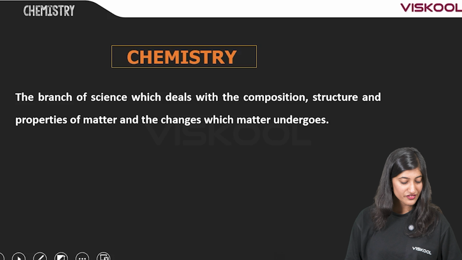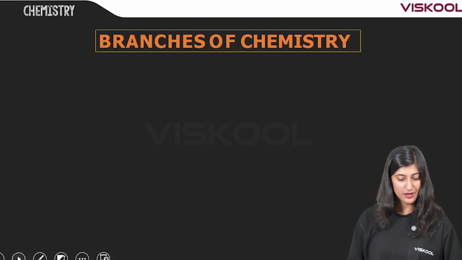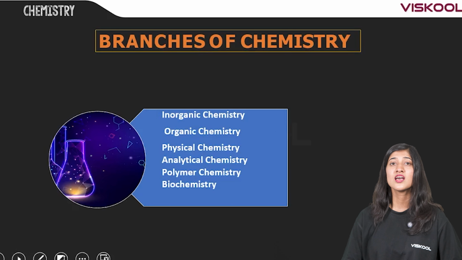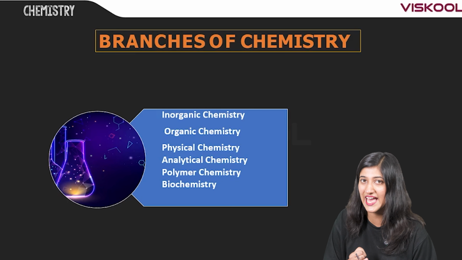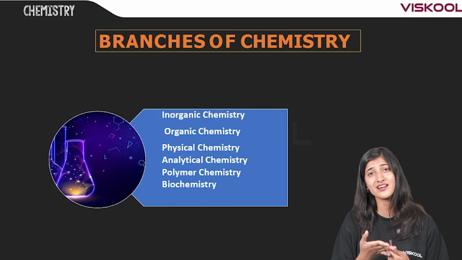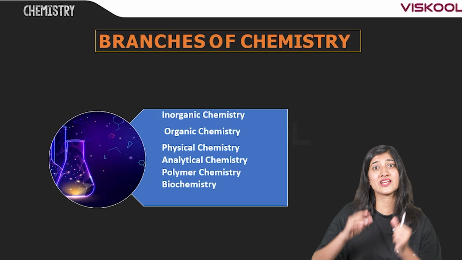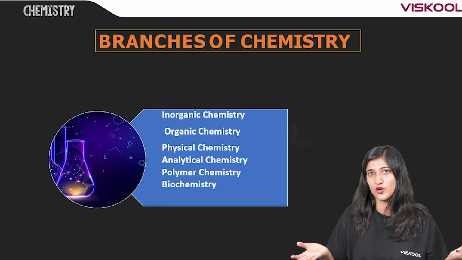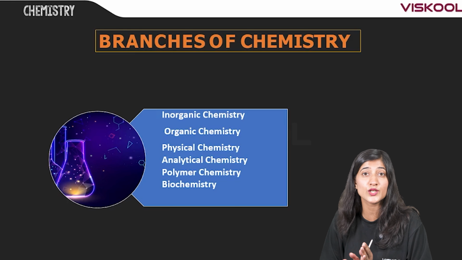Now, chemistry has different branches. Which are the branches of chemistry? Inorganic chemistry, organic chemistry, physical chemistry, analytical chemistry, biochemistry, and so on. The list goes on. Now, moving on to the topic.